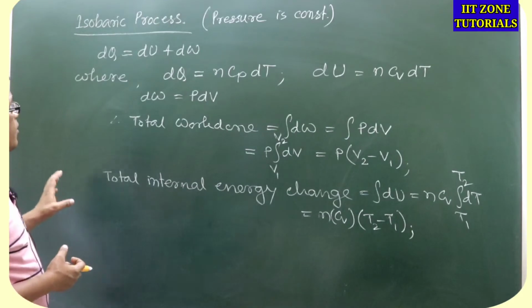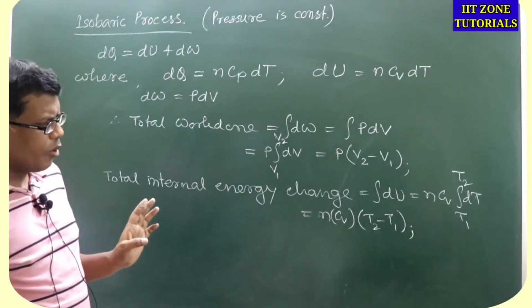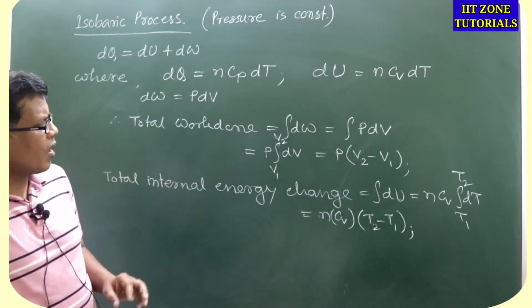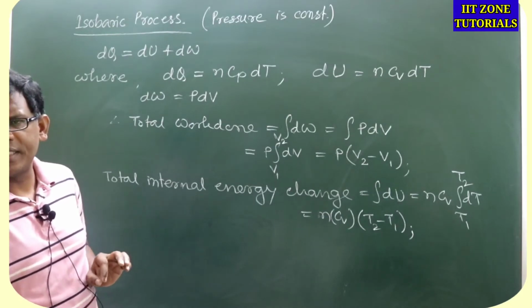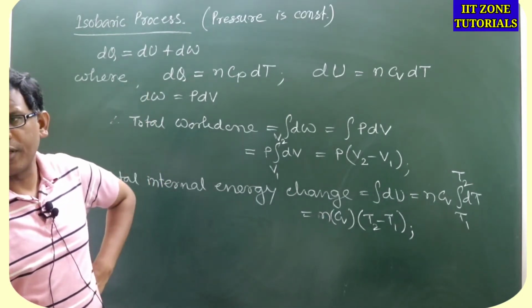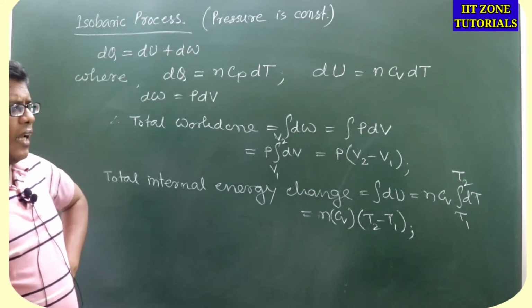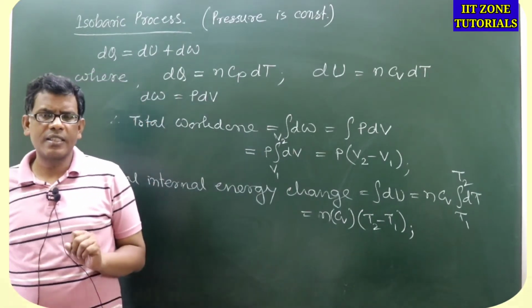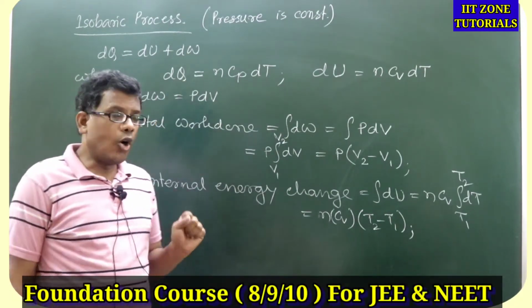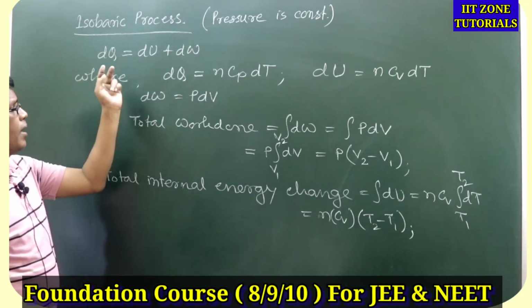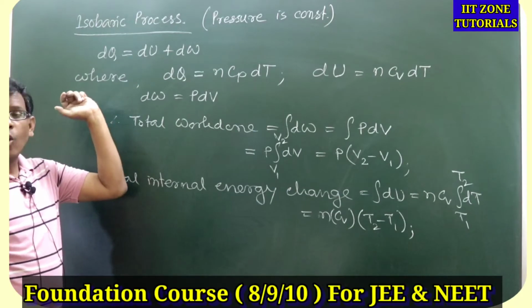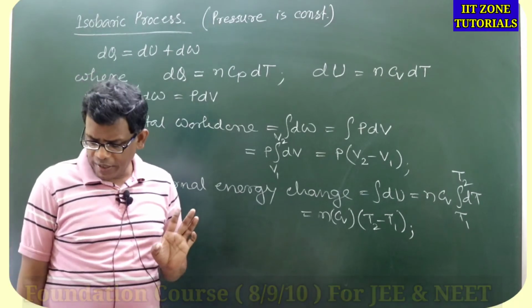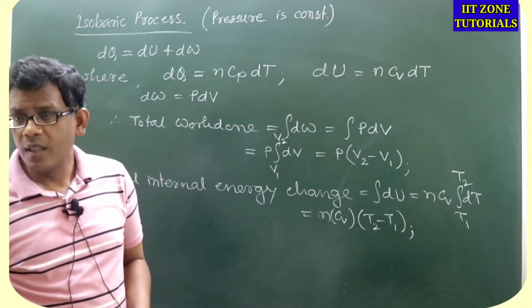Fine. So this is about the isobaric process. There will be no special terms applicable. There will be no special formula for work done. There will be no special formula for internal energy change, as well as there will be no special formula for dq. It will be the general calculation, as because all three quantities are measurable in case of isobaric process. Heat exchange measurable, change in internal energy, that is measurable, work done, that is measurable, right? So that's why all three terms will be available here. Got it? समझ में आया? नोट कर लो इसको.